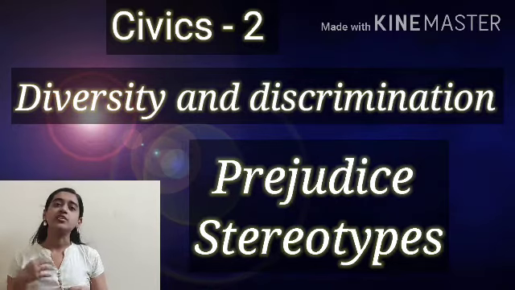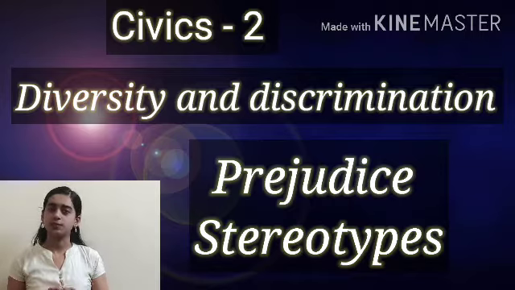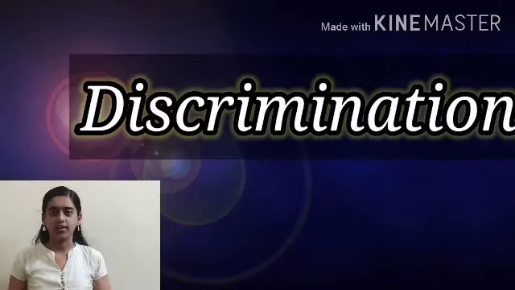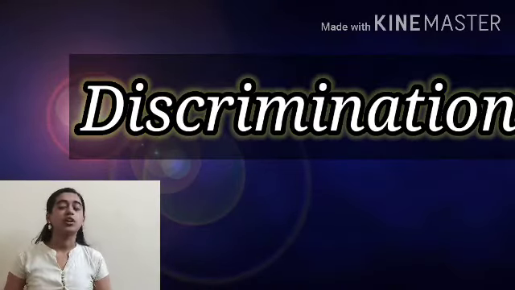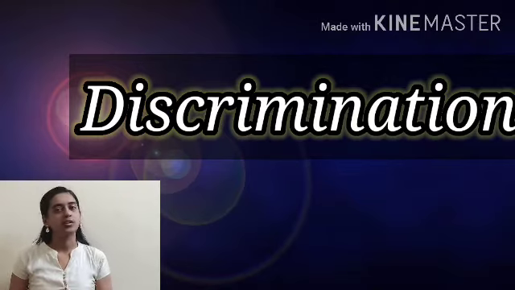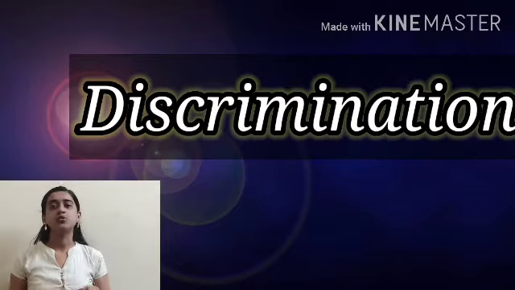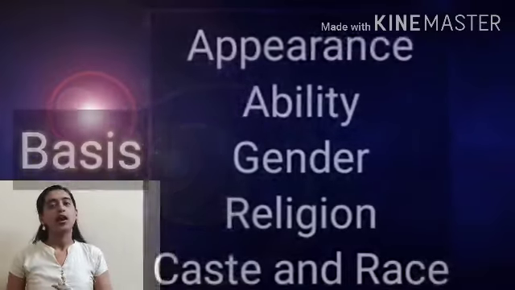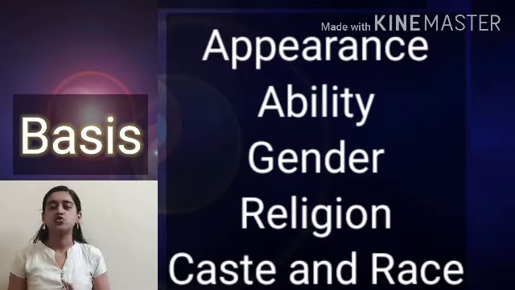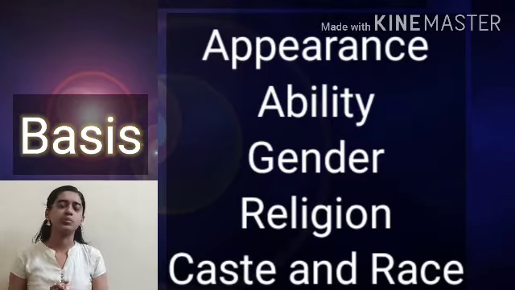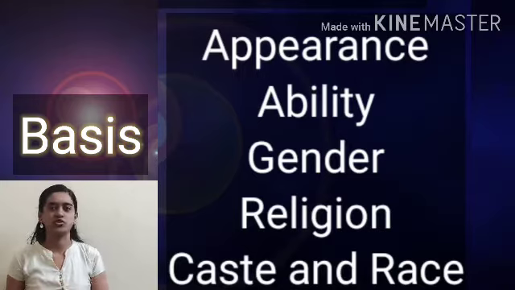Yes, now when we start acting upon these thoughts, it will become an action. Like, what will it be called? It will be called discrimination. And we have also seen what are the different bases for discrimination in our society. There are n number of bases on which people are being discriminated. We have discussed a few. They are appearance, ability, caste, gender, race, religion. These are the main things through which people face a lot of problems and discrimination.